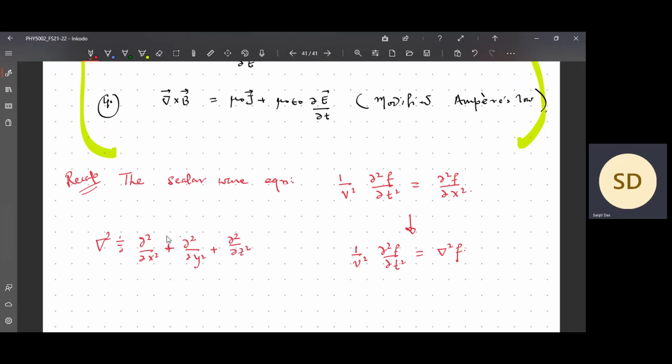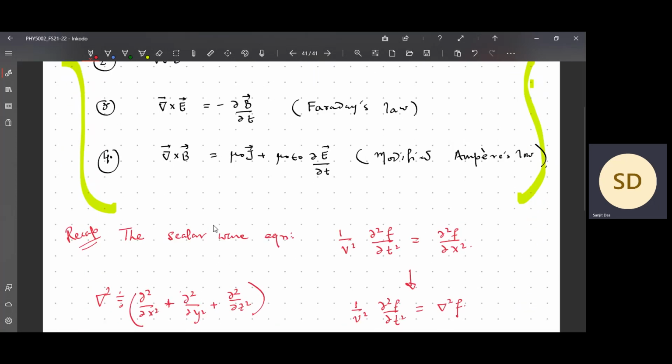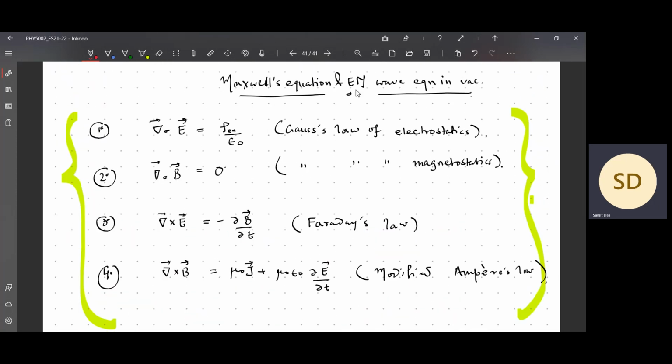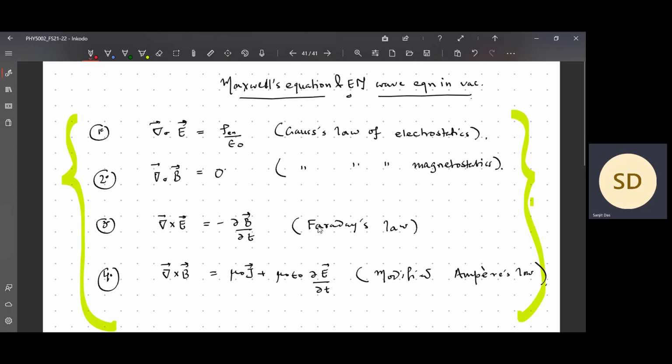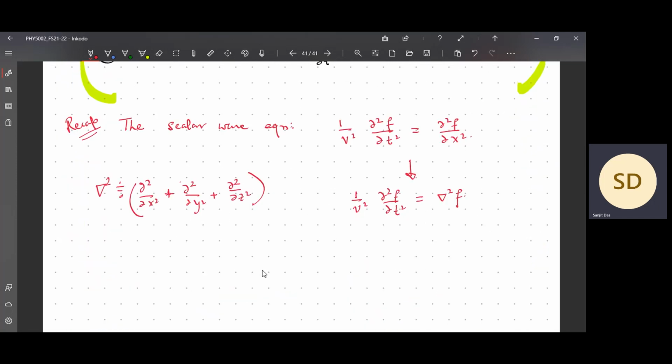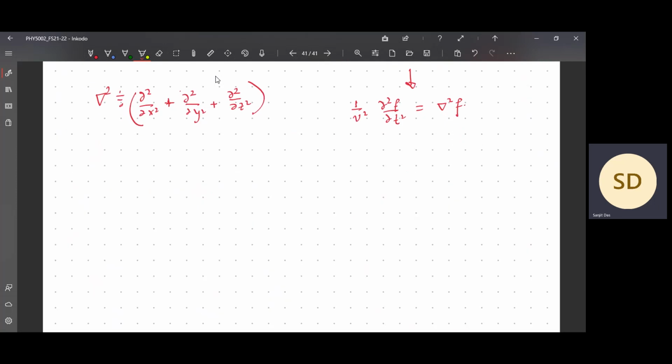All these things we have done several times. Now, why do I have to remind you this? Because a similar kind of wave equation will come, which we will call the electromagnetic wave equation. We will derive it from Maxwell's equations. But to remind you one thing, here I have written a scalar wave equation, but whatever we are going to see will be a vector wave equation. Good. We'll see that.